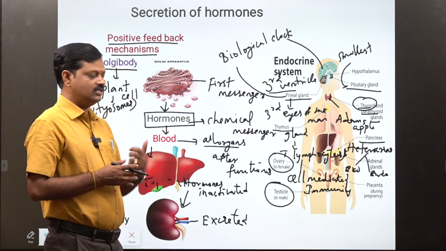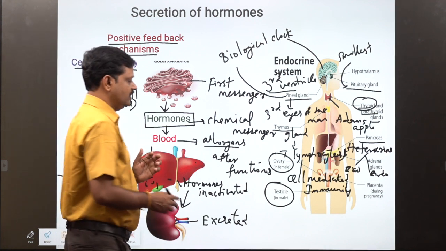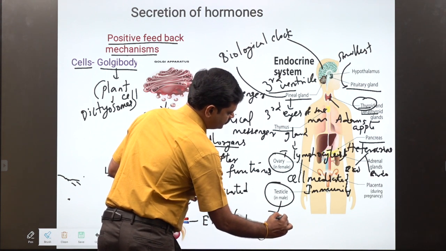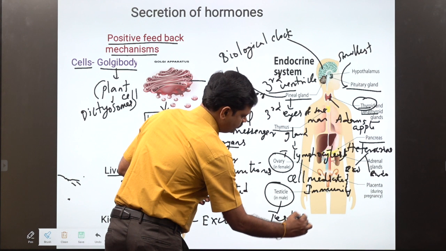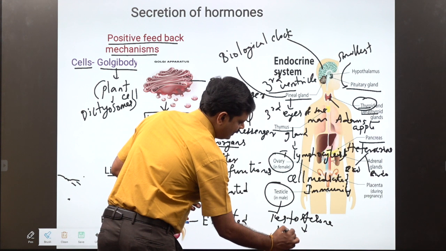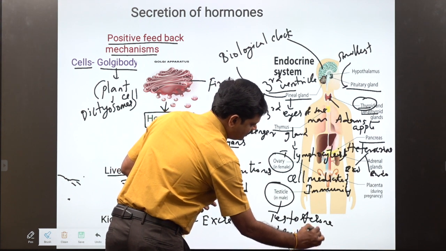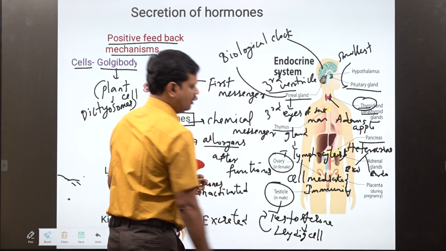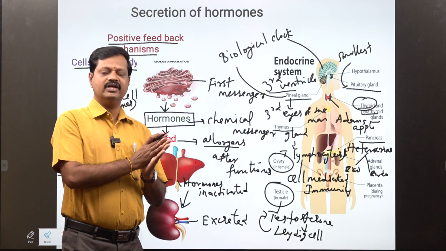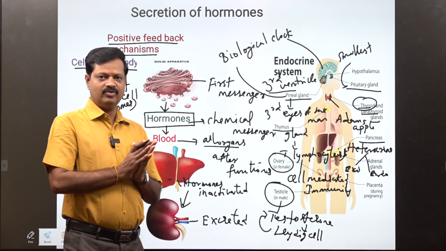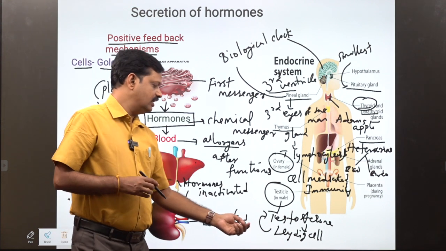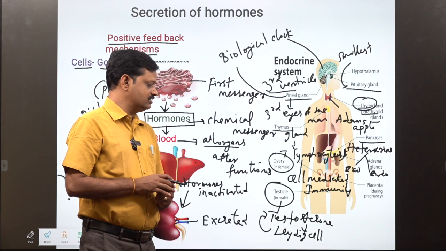The ovary also secretes hormones and other substances. The testis, you know very well, secretes the hormone testosterone. Testosterone is secreted by Leydig cells. The male Leydig cells secrete the testosterone hormone. Testosterone is a steroid hormone, and steroid hormones are fat soluble hormones. It is a very good example of a steroid hormone. The cells that secrete testosterone are Leydig cells.